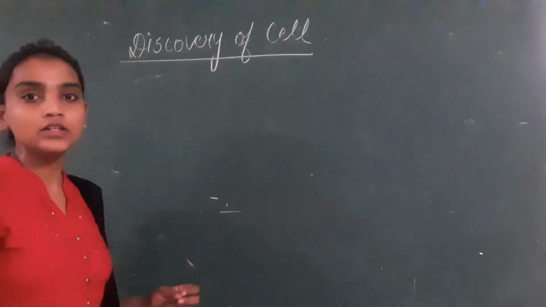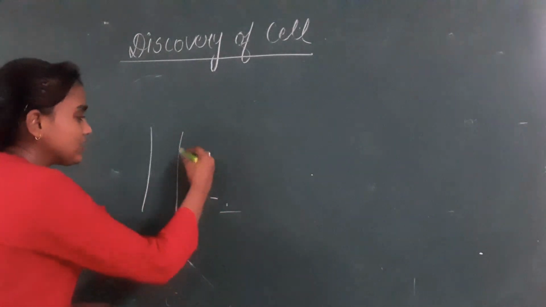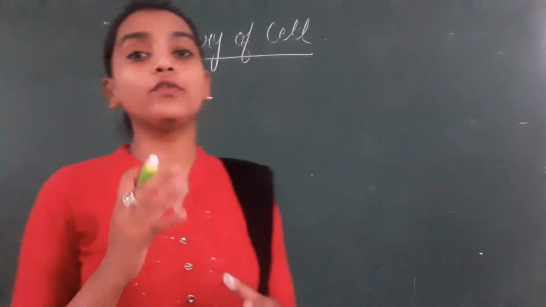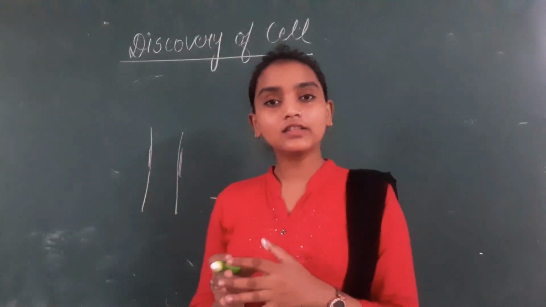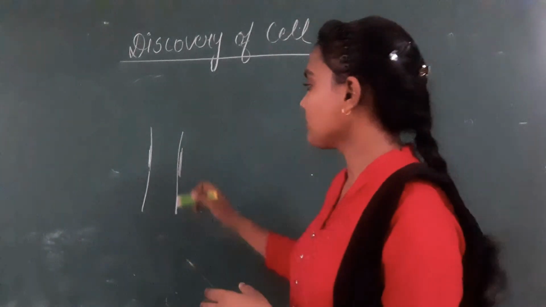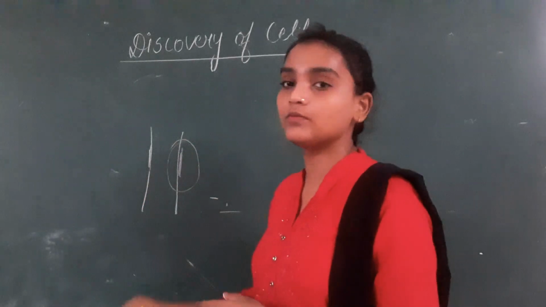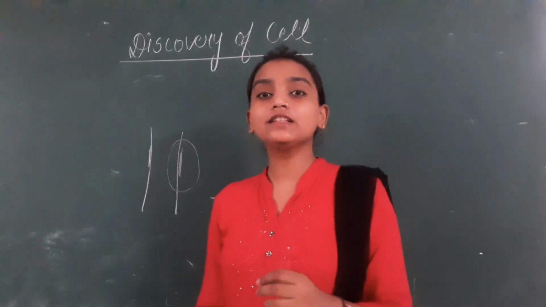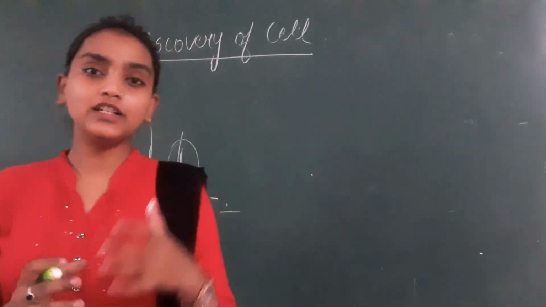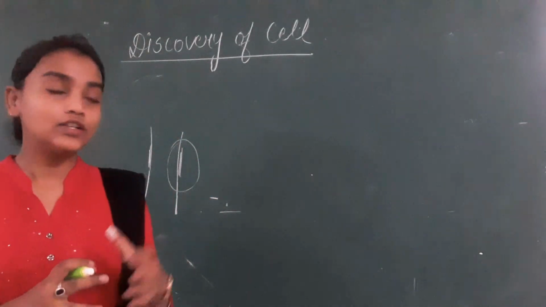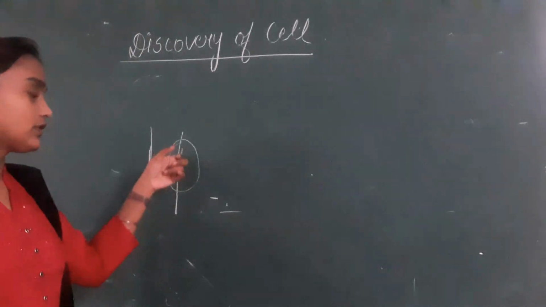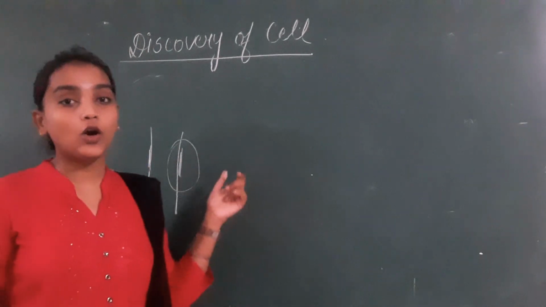कॉर्क क्या होता है चिल्ड्रन? अगर हम किसी प्लांट के आउटर मोस्ट रीजन, बार्क रीजन को ऑब्जर्व करते हैं, so it consists of cork cells. कॉर्क सेल्स आर डेड प्लांट सेल. डेड इसलिए होती है because they are present at the outermost region and it is basically meant for protection. बार्क आपने देखी है, it's very tough, very rigid. So this outermost region of the plant consists of the bark composed of cork cells.